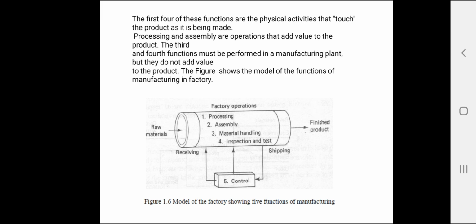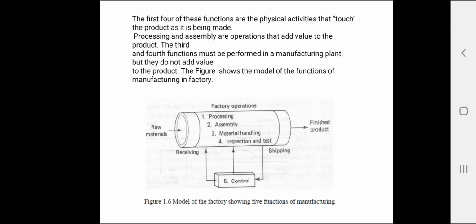The manufacturing control function at the plant level represents the major point of intersection between the physical operations in the factory and the information processing activities that occur in production. So this is about the different functions of manufacturing.